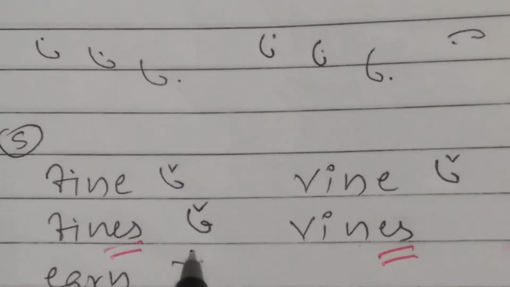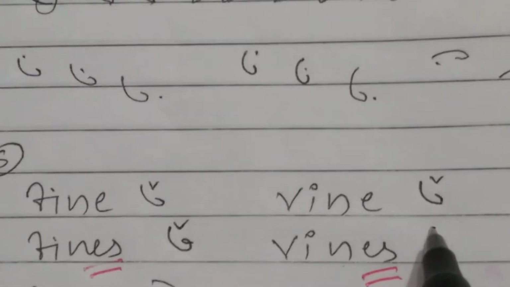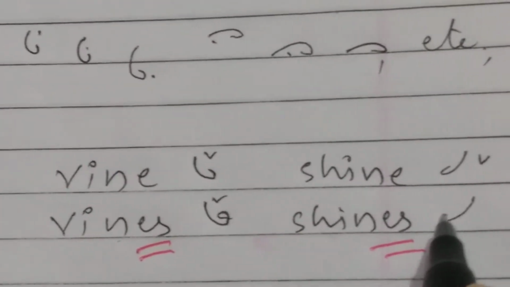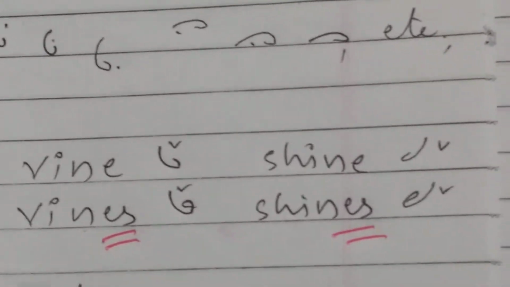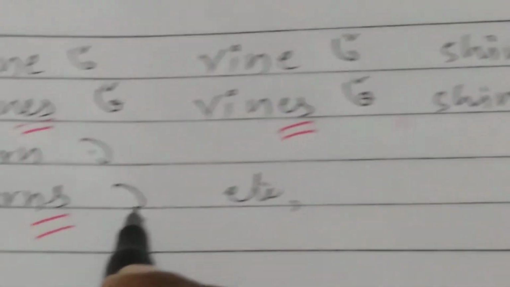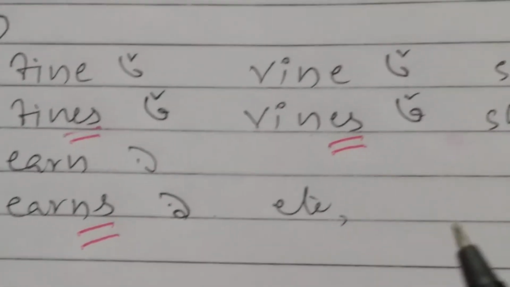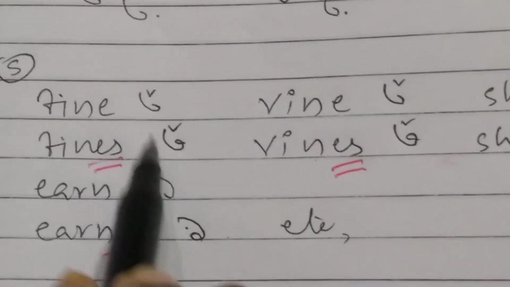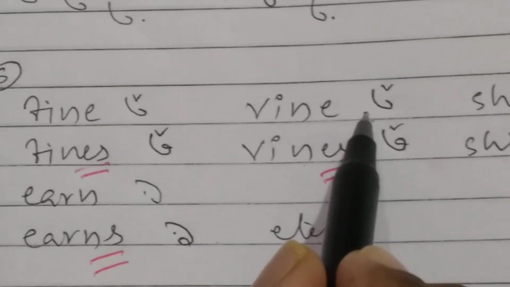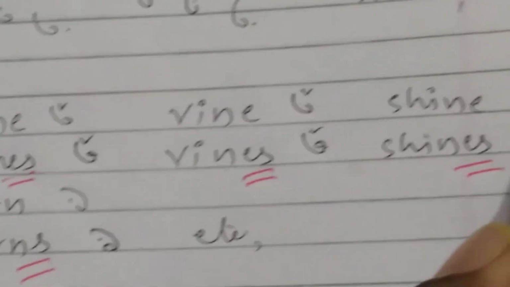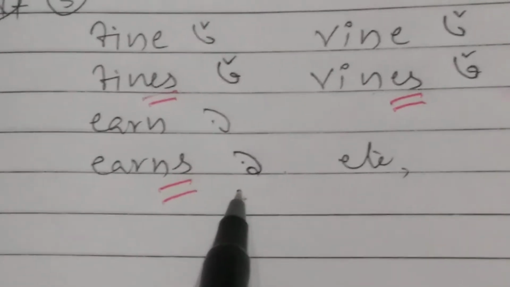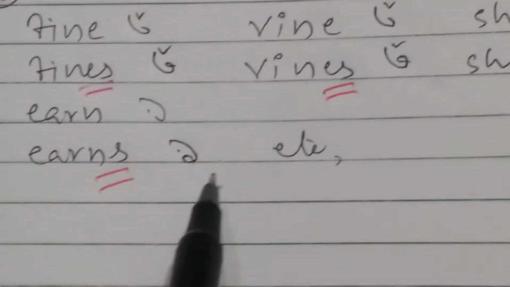Okay, like this. Finds, wines, shines, earns. Okay, just you also observe my pronunciation. Fine, finds, wine, wines, shine, shines, earn, earns. I think you are observing my pronunciation.